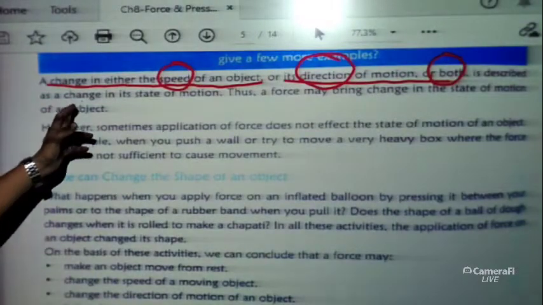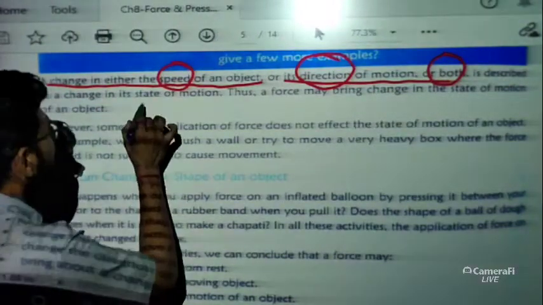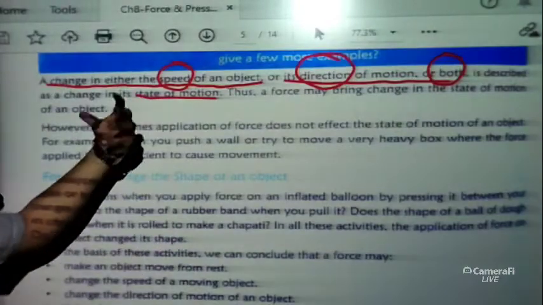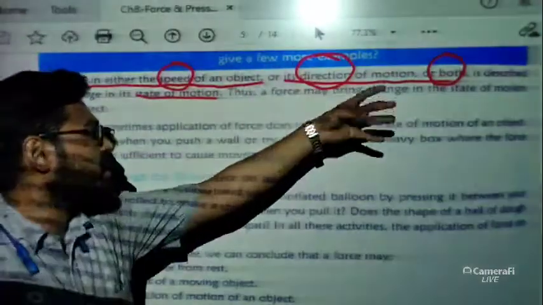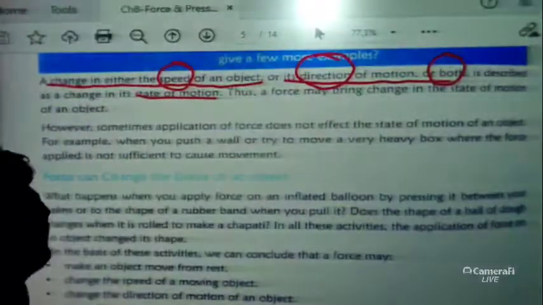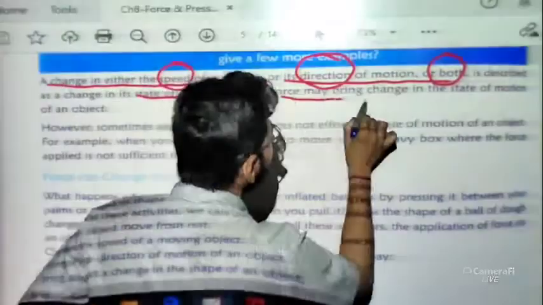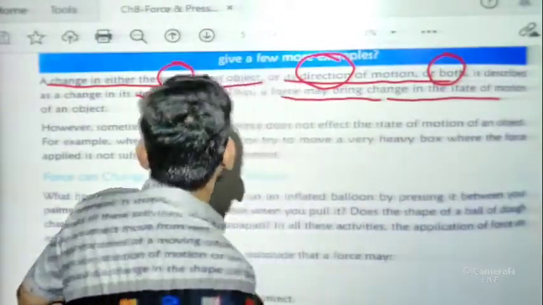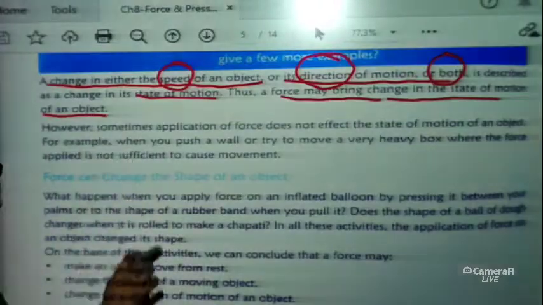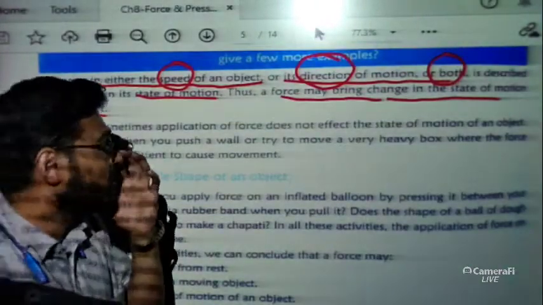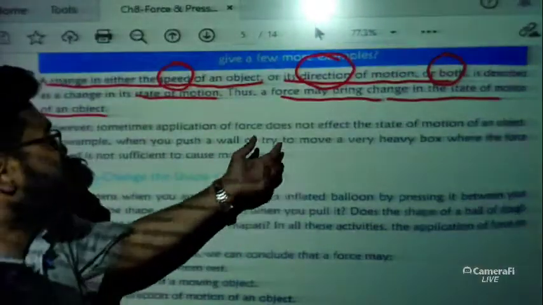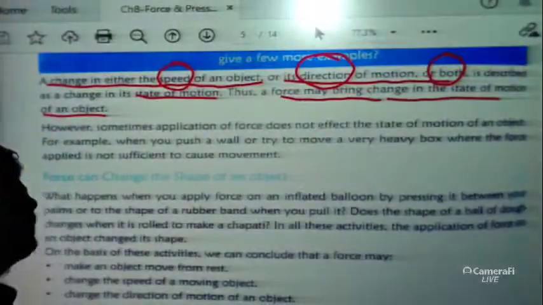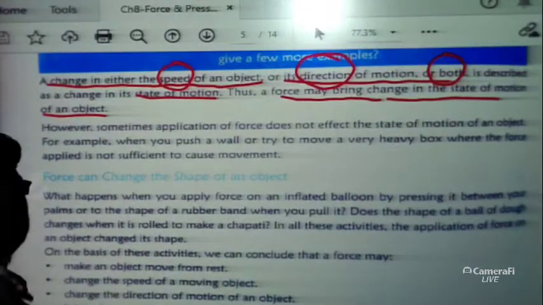It is described as the change in its state of motion. State of motion means it can change the speed, the direction, or both. So basically a force may bring change in the state of motion of an object. This is our general conclusion.